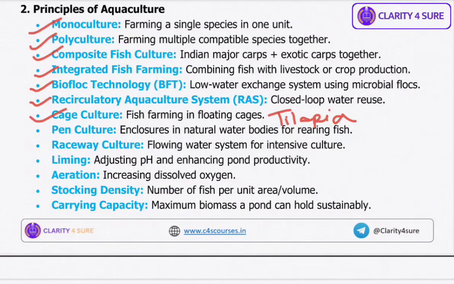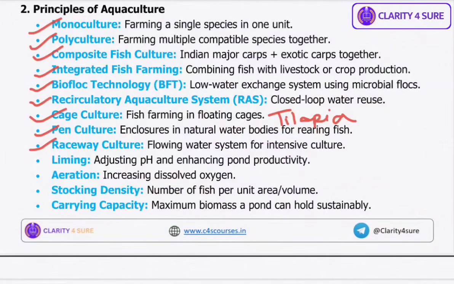Then we have pen culture. Fish are confined in fixed enclosures made in natural water bodies, allowing natural feeding with minimal management. Then we have raceway culture, a system where water flows continuously through long, narrow channels, ideal for fast growing species like trout.